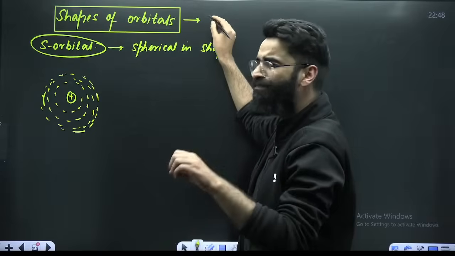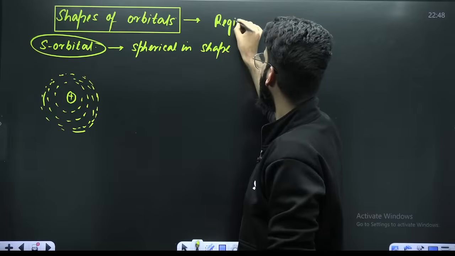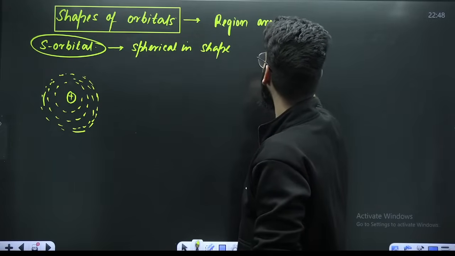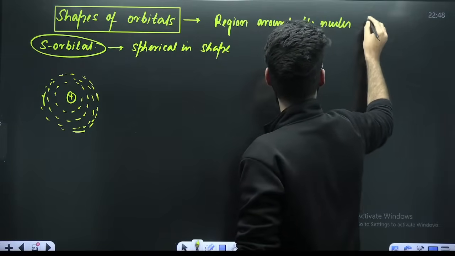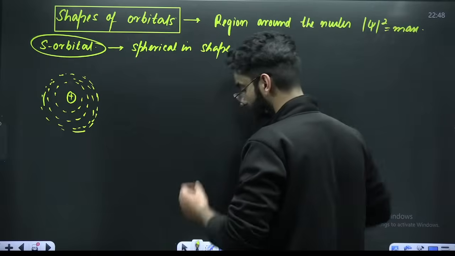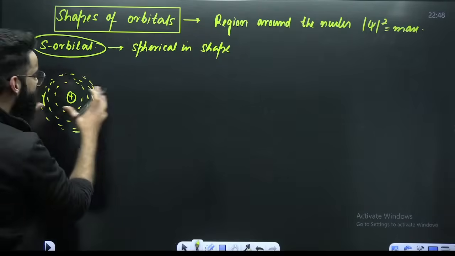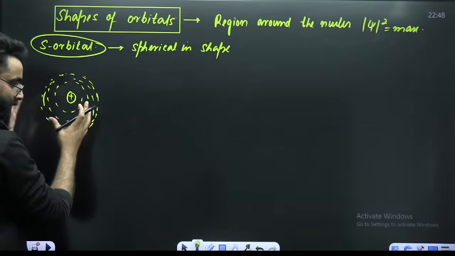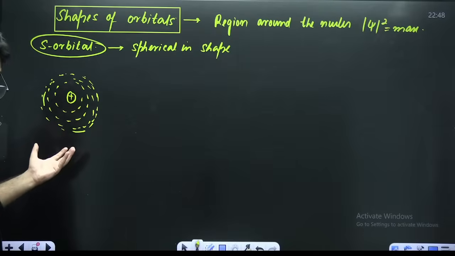Orbital, in simple words, I'll define as a region around the nucleus where the probability of finding the electron is maximum, where psi square is maximum. So we have got a spherical region over here, wherein the probability of finding the electron is maximum. This is something which you will call S orbital from now onwards.